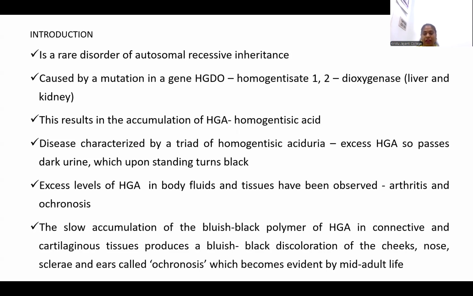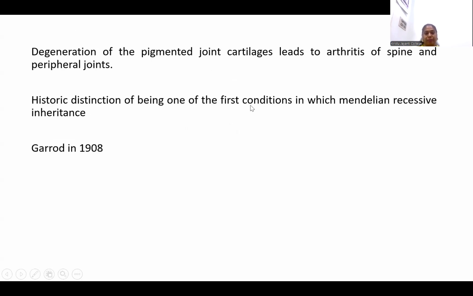This HGA, which is a bluish black polymer, gets accumulated in connective tissues and cartilaginous tissues, and produces a discoloration on the cheeks, nose, sclera, and ears. This condition is called ochronosis, which is very much evident in mid-adult life. Accumulation of this HGA leads to the degeneration of cartilages, which leads to arthritis and also the degeneration of peripheral joints.